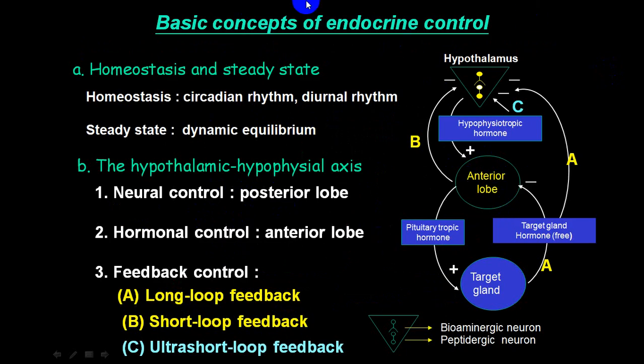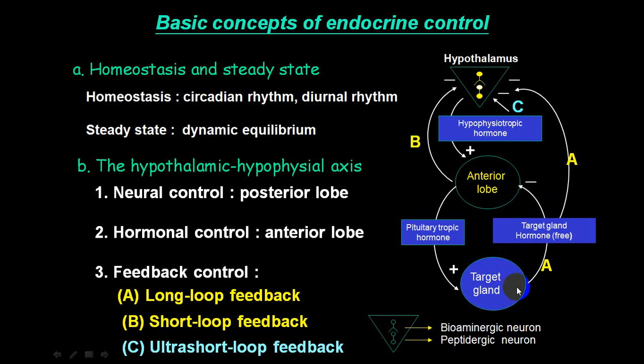Now this is the basic concept of endocrine control. The hypothalamus will secrete hormones we call trophic hormones, which will have an effect on the anterior lobe. The anterior lobe will now secrete the hormone which will have an effect on the target organs. And this will have negative feedback and can inhibit the anterior lobe, the anterior pituitary. This is called the short loop.